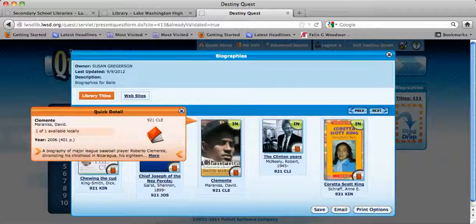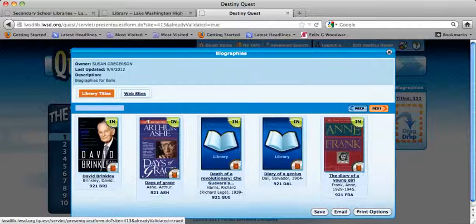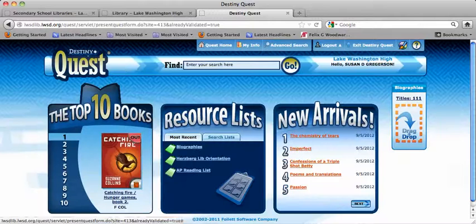So I'm not going to go through all of these. You can see sports. Roberto Clemente was very popular in his time. Of course, Bill Clinton is still popular with most people. Then there's just plenty of them there. We have a really great collection of biographies. But we're going to go and look in the stacks too. I'll talk about a few of them on the cart here, but we're going to go in the stacks and find some and check them out.